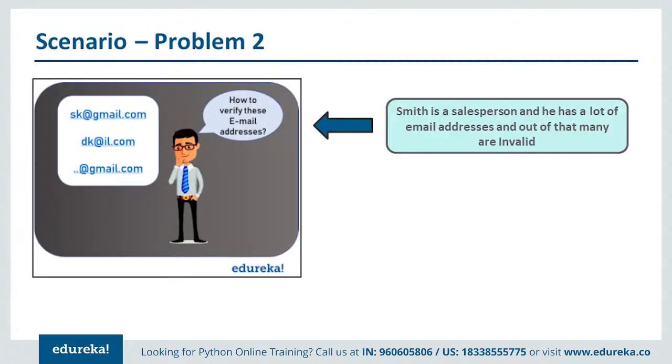Second problem, I have a couple of email IDs. How will I do the formatting in such a way that I can do a check and see whether all those email IDs are valid or not, and what are the different ways I can get that problem resolved?